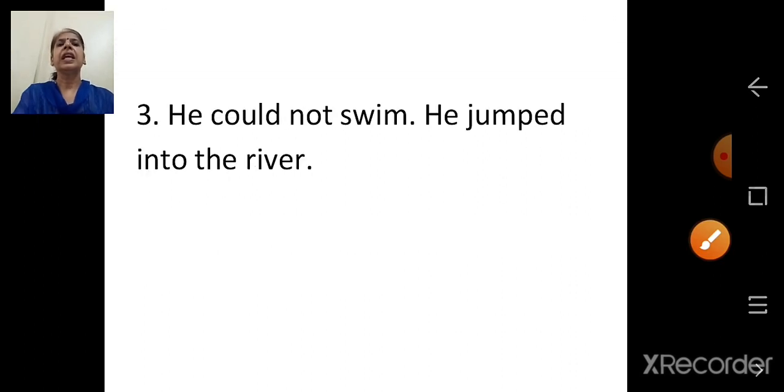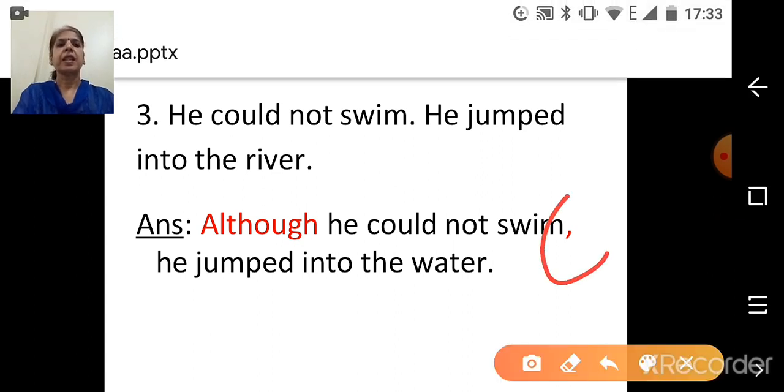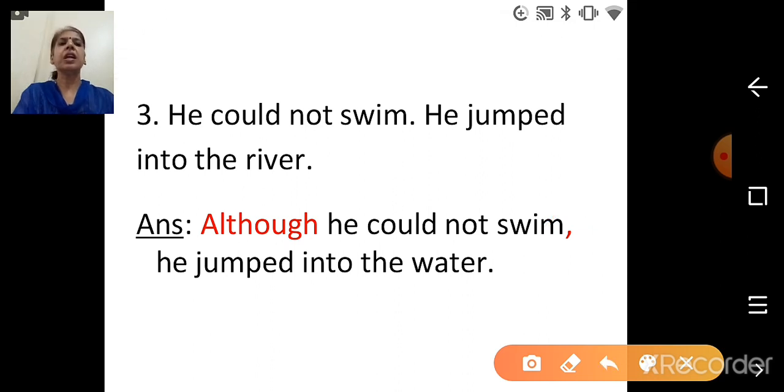Next. He could not swim. He jumped into the river. Yes, children, try. Answer is, although he could not swim, he jumped into the river. So remember, although he could not swim, this full stop will go and a comma will come. And the next letter small. He jumped into the river.